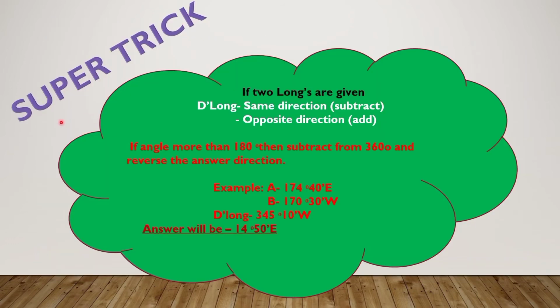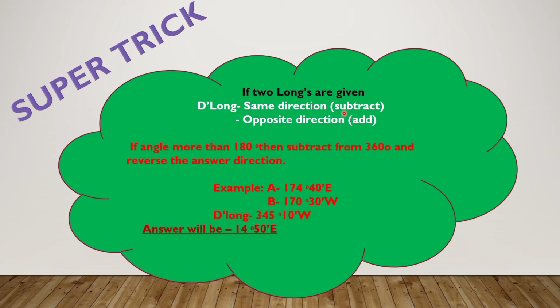Now again, a super trick. If two longitudes are given, suppose longitude of A and longitude of B, and they have the same direction, the same formula which I used in finding dlat will be applied here also.